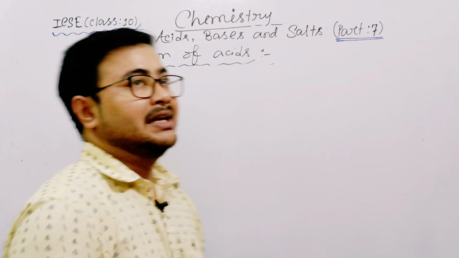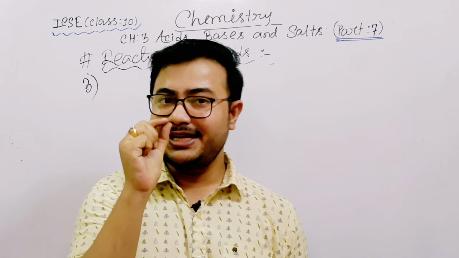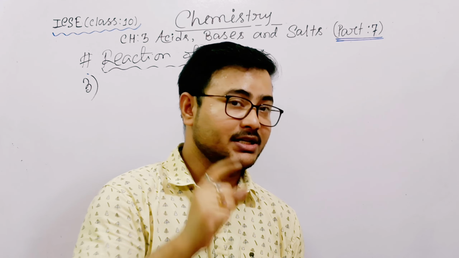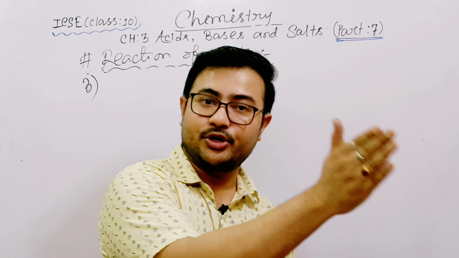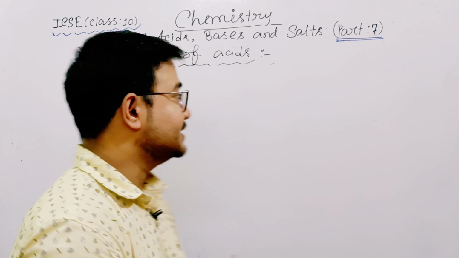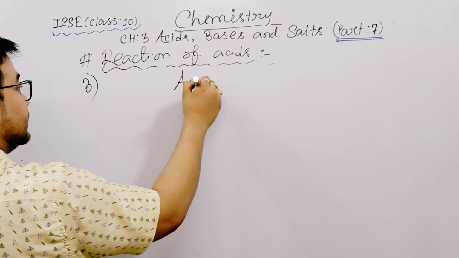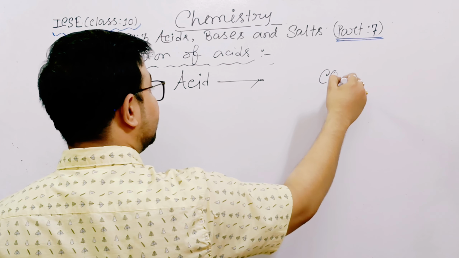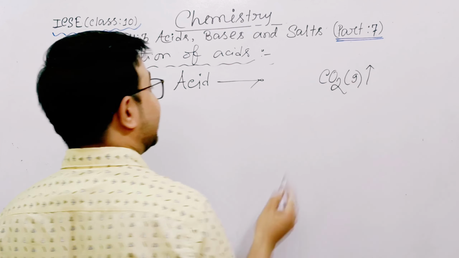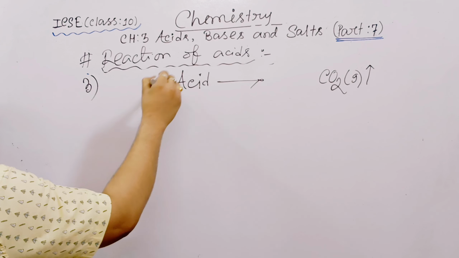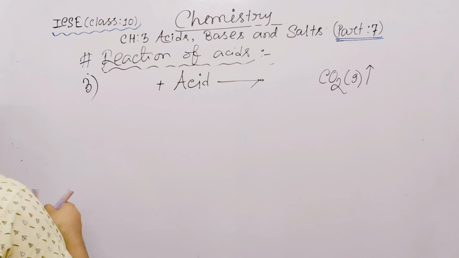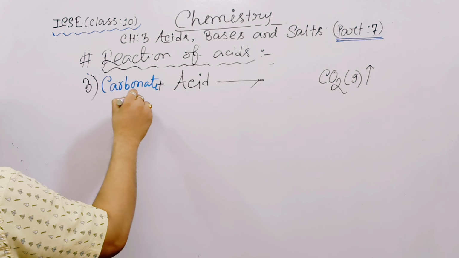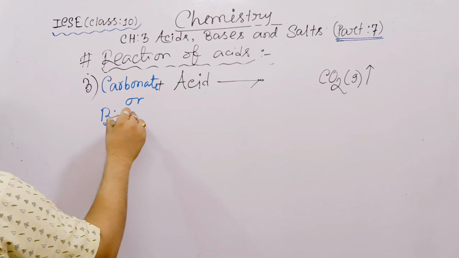Look at the board. Any acid can produce carbon dioxide. What is the line? Any acid can produce carbon dioxide, but when? See, acid can produce CO2 gas, but when this acid reacts with any carbonate or bicarbonate.